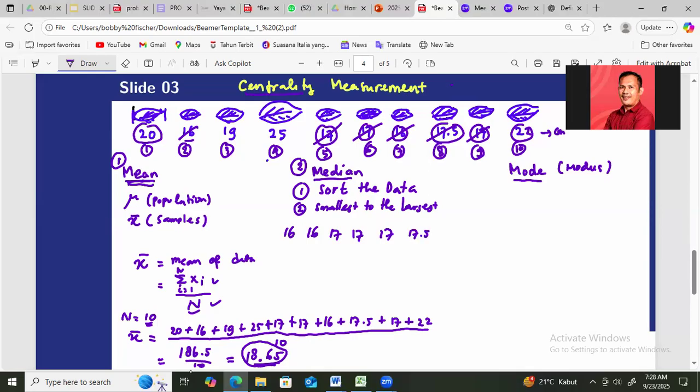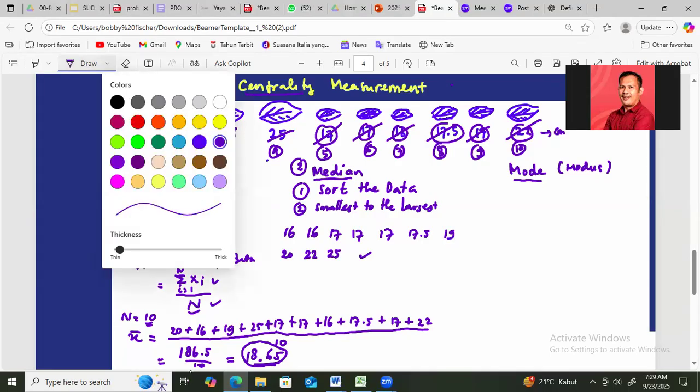After that, you have 19, then you have 20, then 22, and then you have 25 as the last data. So this is the data after you sort it from the smallest to the biggest.